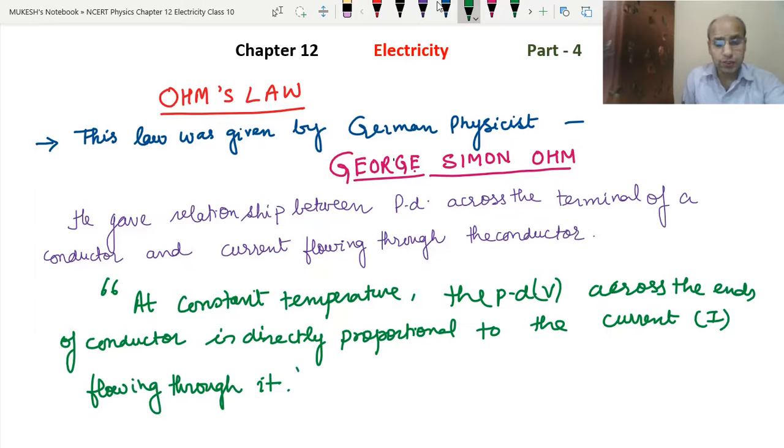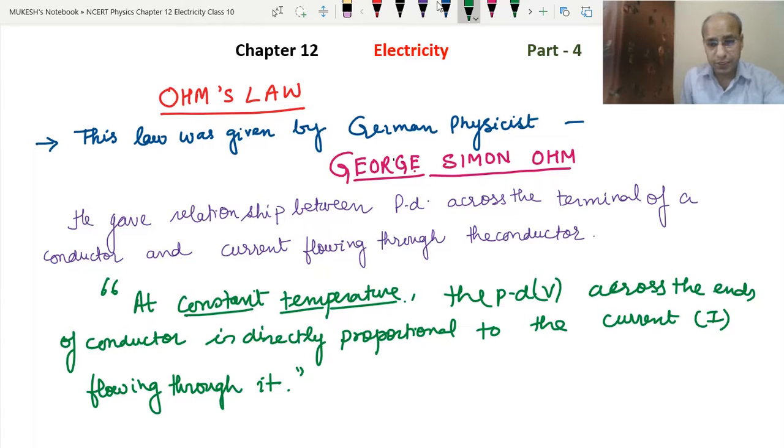Okay, so this is the relationship between the potential difference and current I, which was given by George Simon Ohm, that at constant temperature, we are keeping the temperature constant. Why do we keep the temperature constant? So that this ratio does not change. More we will study later.